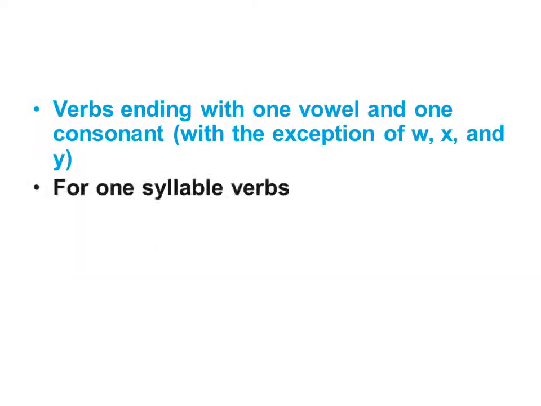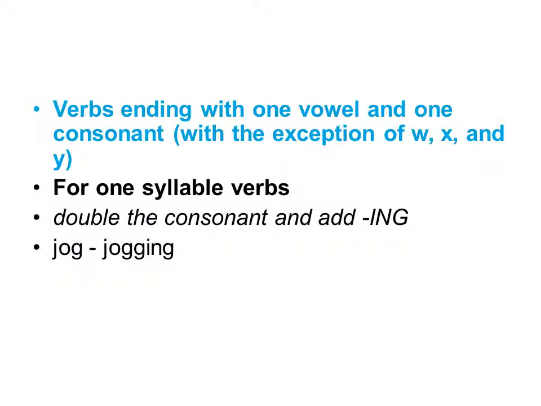Next rule says verbs ending with one vowel and one consonant, with the exception of W, X, and Y. Para los verbos que terminen en vocal y una consonante, con la excepción de la W, X y la Y, tenemos for one syllable verbs, para verbos de una sílaba. Okay, double the consonant and add ing. Le vamos a doblar la última consonante y le agregamos ing.